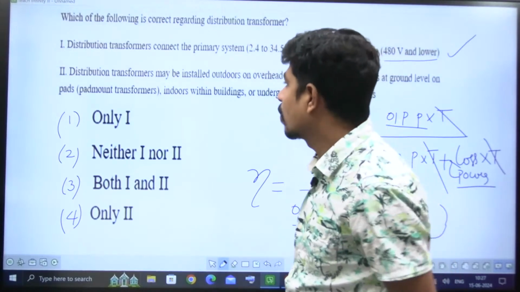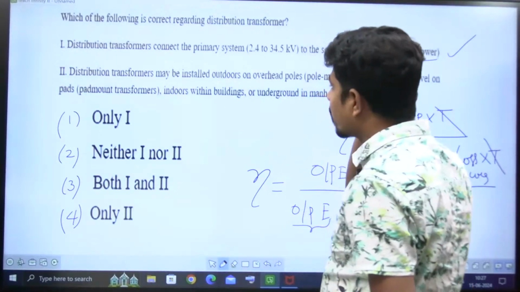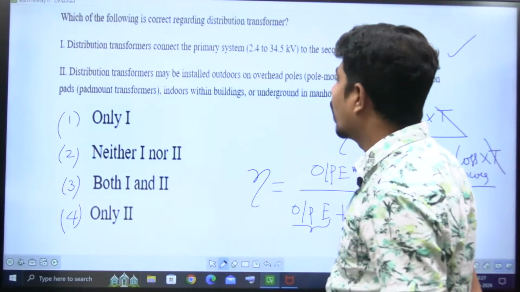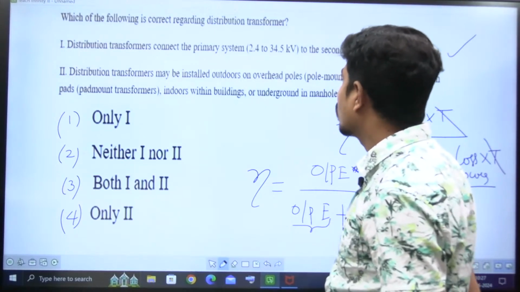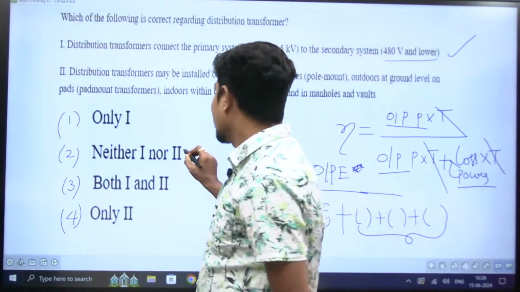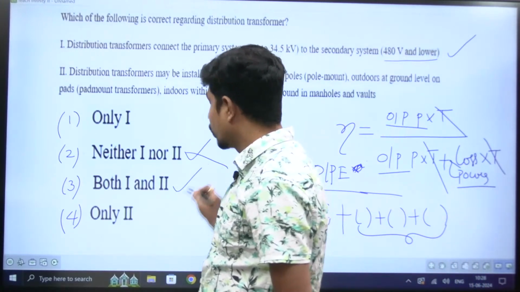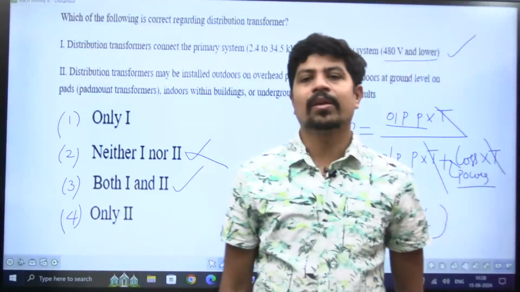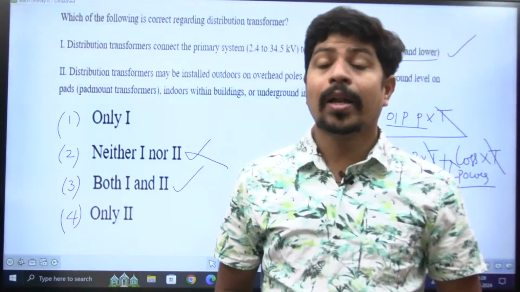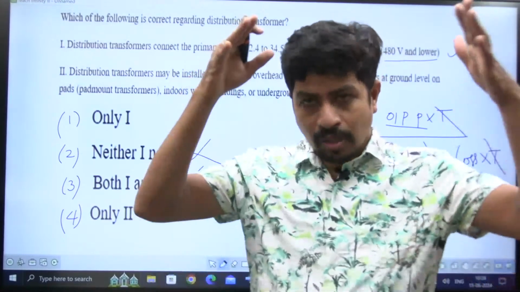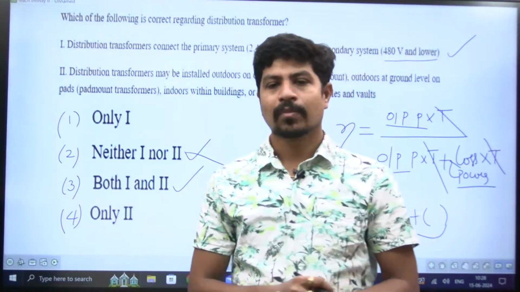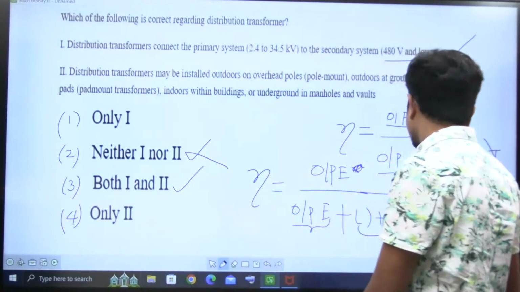Next statement. Distribution transformers may be installed outdoors on overhead poles, pole mounted, outdoors at ground level on pads, pad mount transformers, indoors within buildings, or underground in manholes and vaults. Both 1 and 2 are correct. You might have seen pole mounted, pad mounted also, and you can observe them in manholes underground, inside the earth also. So both 1 and 2 are correct.